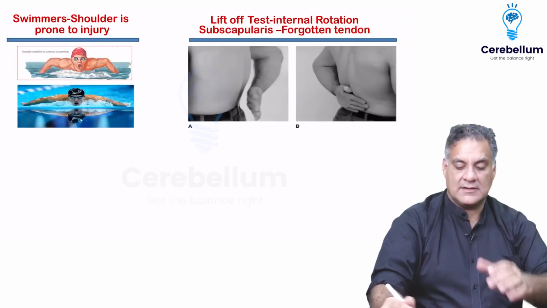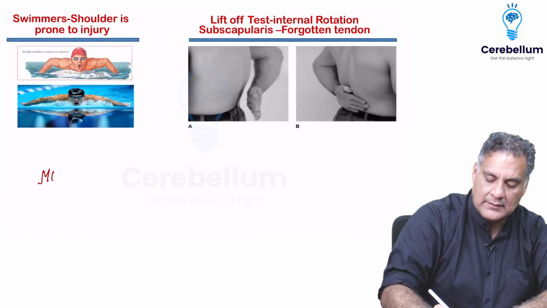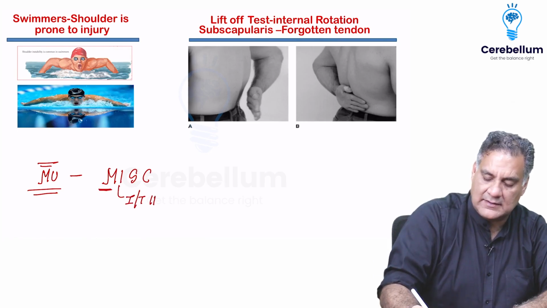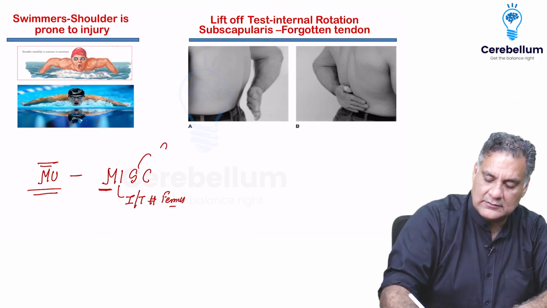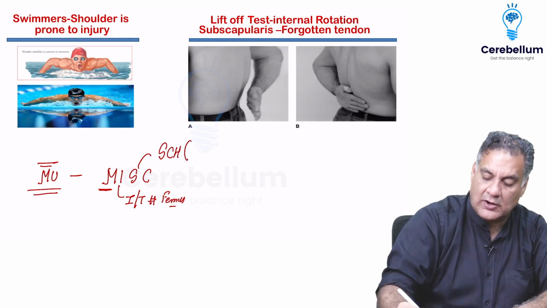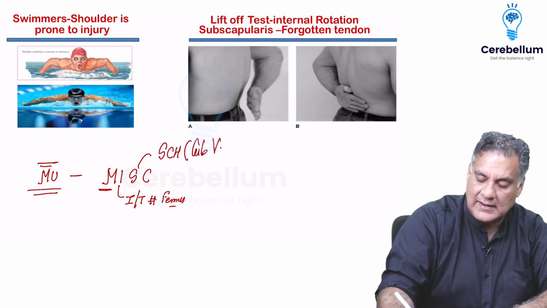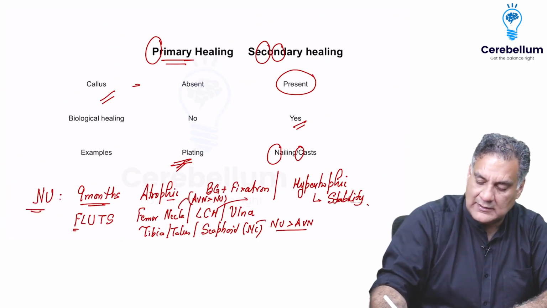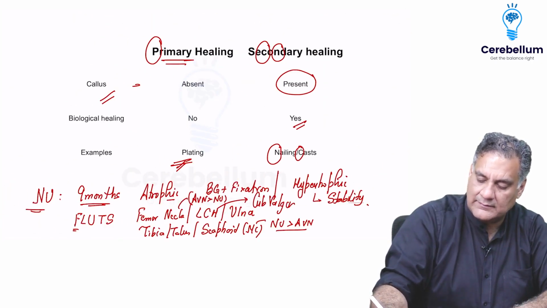All right. Fractures undergoing malunion means they do not unite properly. Remembered by the mnemonic MISC. M is malunion. I is intertrochanteric fracture femur. S is supracondylar humerus, causing what? Cubitus varus. Whereas on the previous page, lateral condyle humerus will cause cubitus valgus.